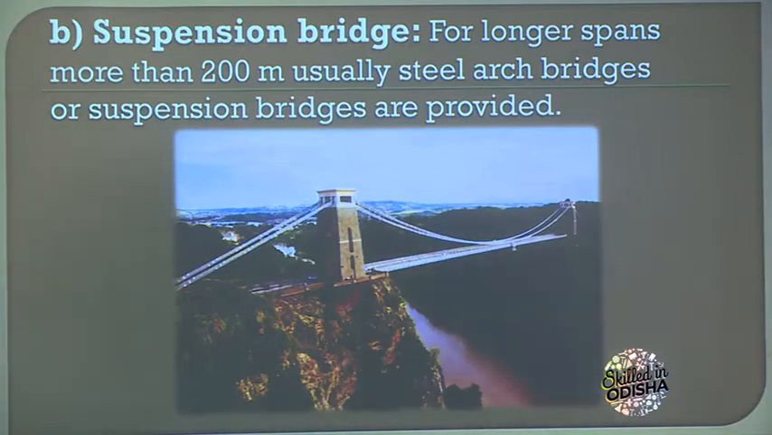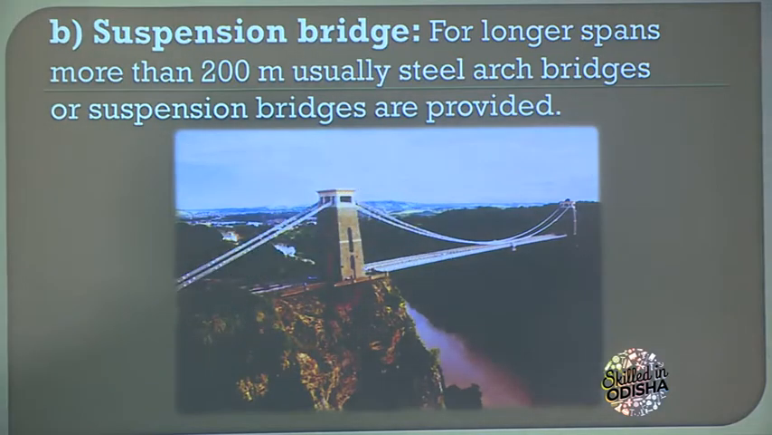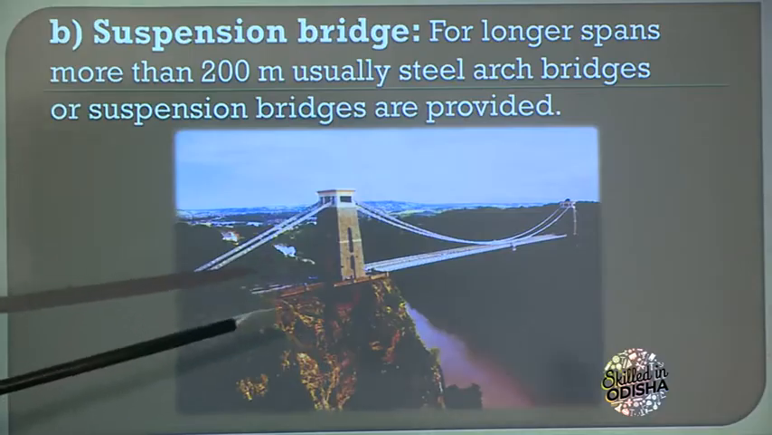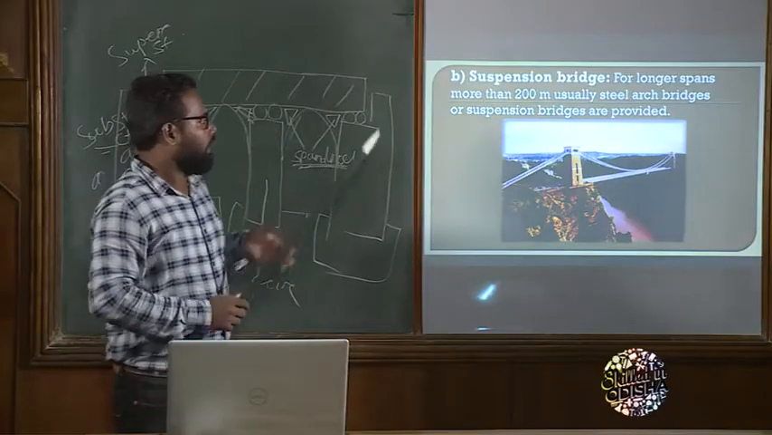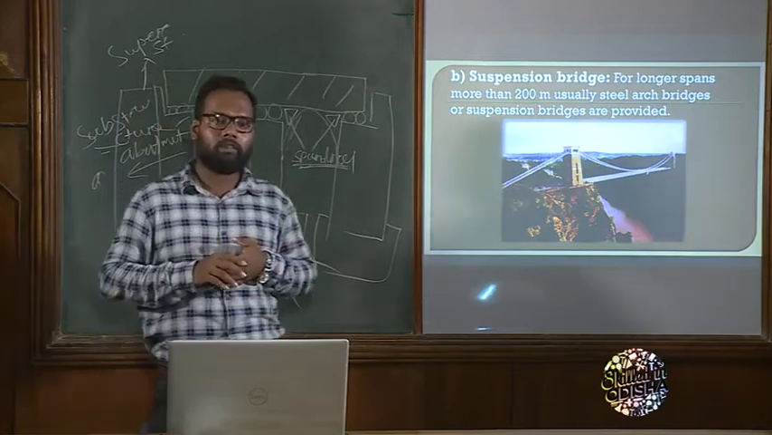So what is a suspension bridge? Look at this diagram. This is a suspension bridge. The bridge has either a single tower or multiple towers, and the cables come directly from the towers and connect to the deck of the bridge. If we need more span, then we go for the suspension bridge.